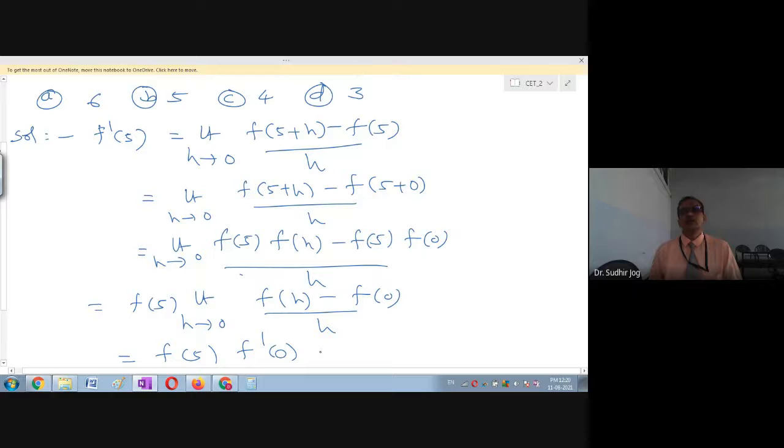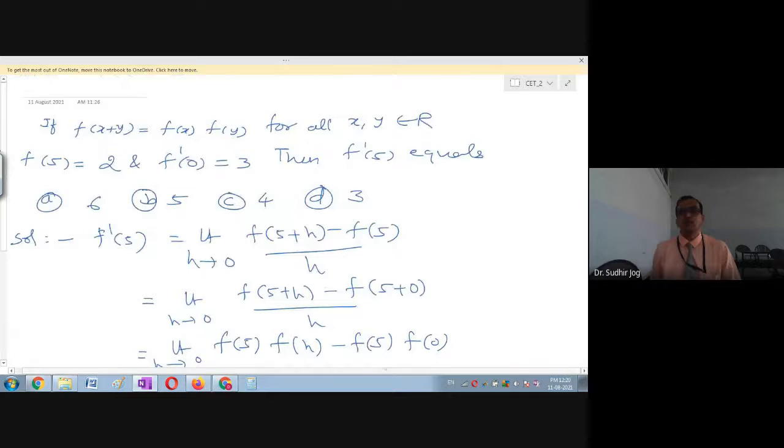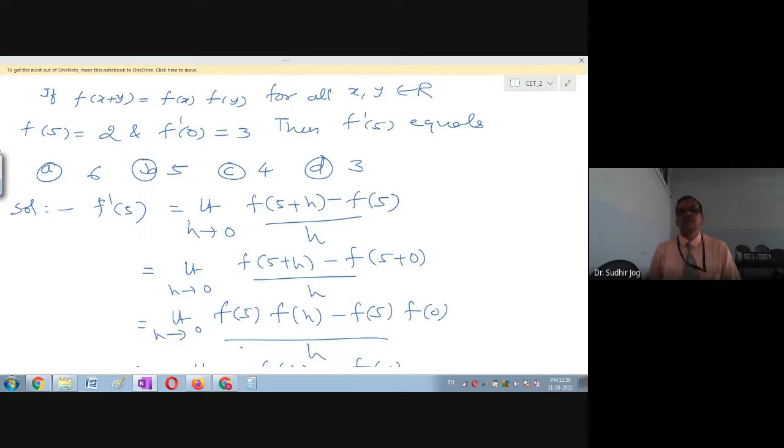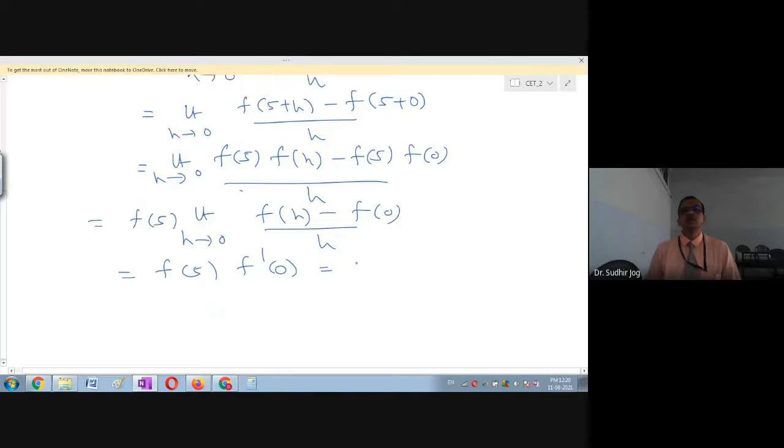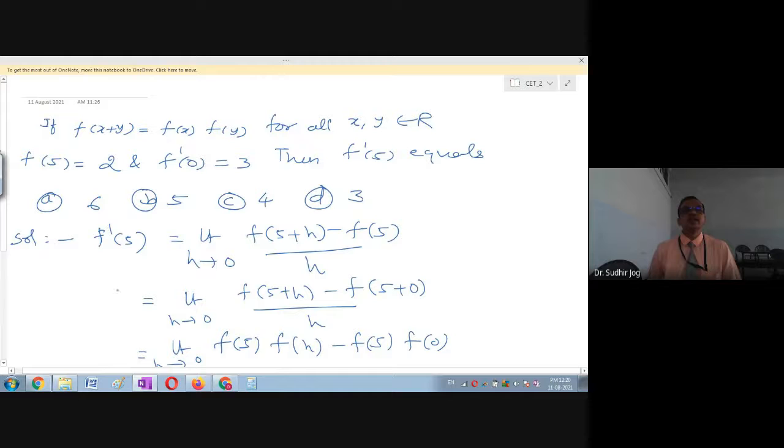Now we are given the values of both f of 5 and f dash of 0. So f of 5 is 2 and f dash 0 is 3. This is going to be 2 into 3 and the answer is going to be 6. So please mark the answer, which is A, which is 6, and that is the end of the solution.